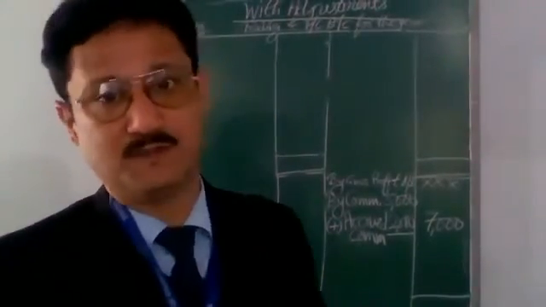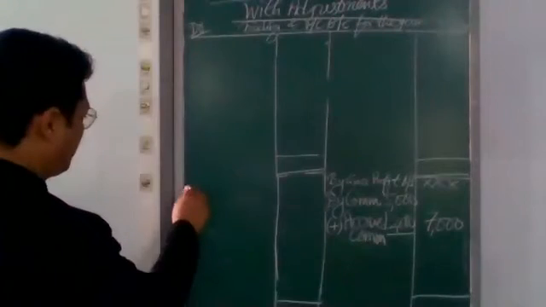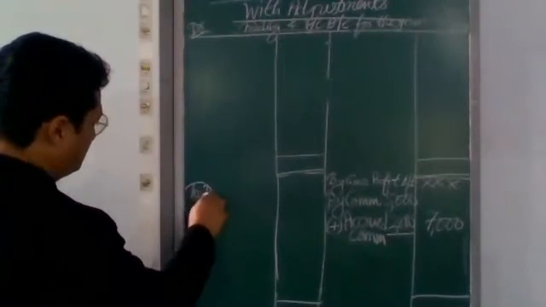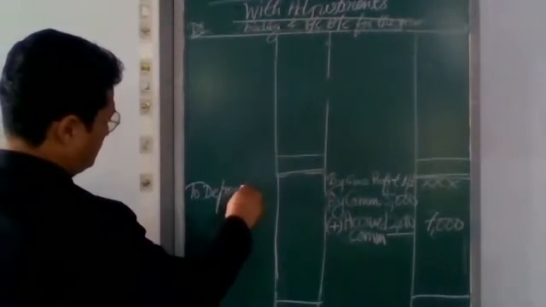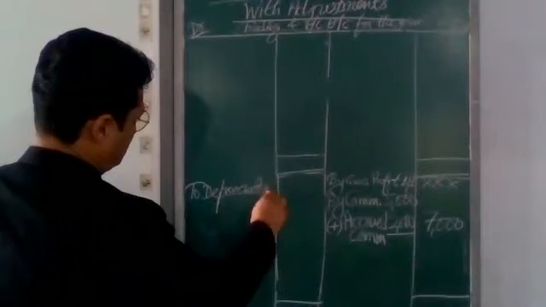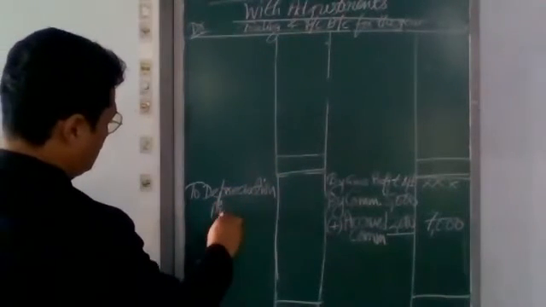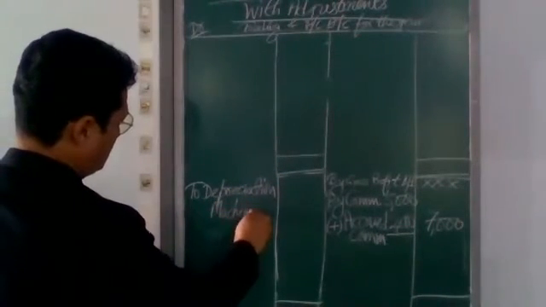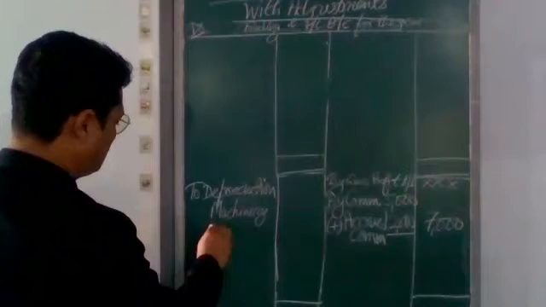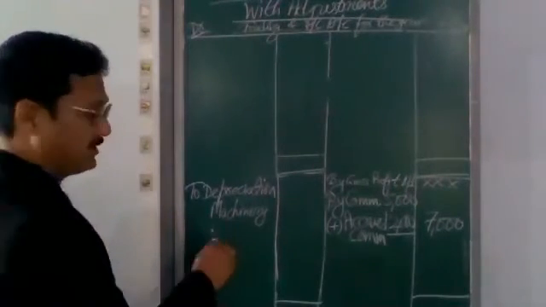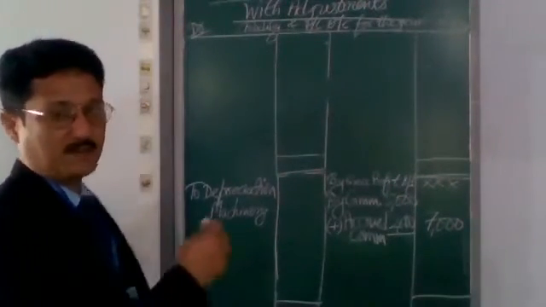So it is a loss to the firm. So we write it on the debit side of profit and loss account.